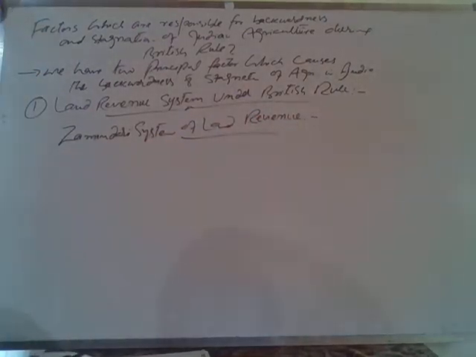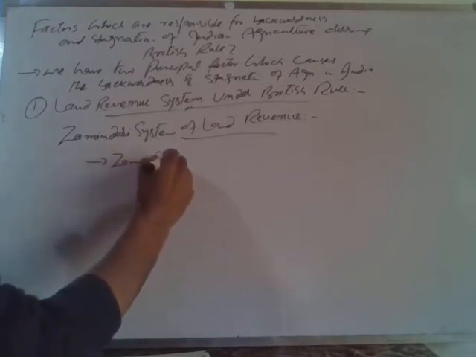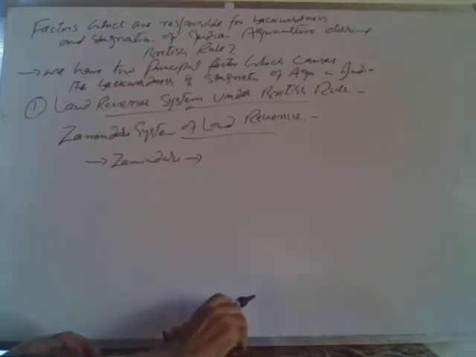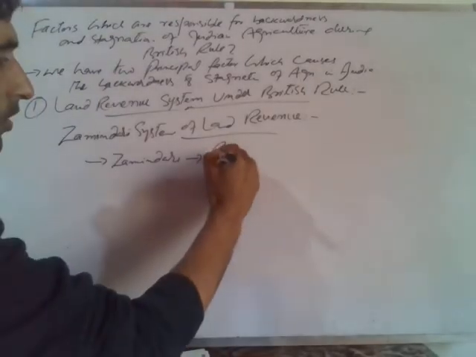According to this system, the zamindars were recognized as permanent owners of soil. First, we have zamindars, a section of society which was called the zamindars. The zamindars were the permanent owners of soil.